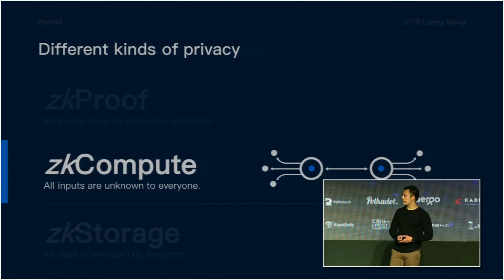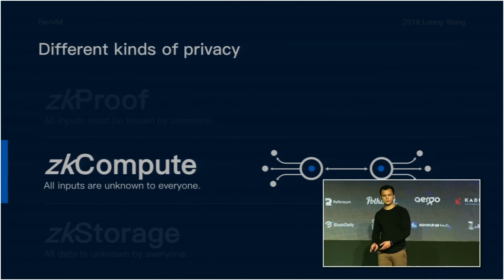So we can look instead at zero-knowledge compute, which is a class of fully homomorphic encryption and multi-party computation, which allows us to perform aggregate computations on multiple sets of data from different input sources, where those input sources don't want to reveal that data to each other. And in this situation, all inputs are unknown to everyone, except for the people that put those inputs in initially. But a key thing that we would also like to achieve is that we can permission access to the answers.